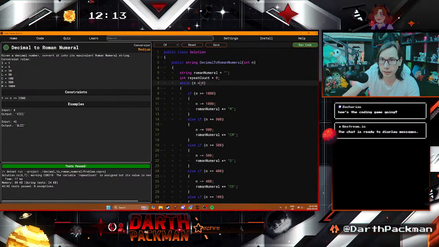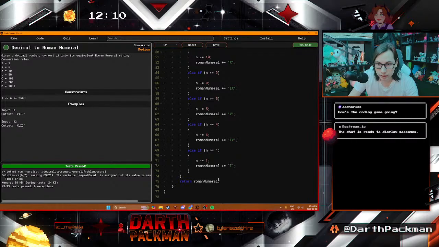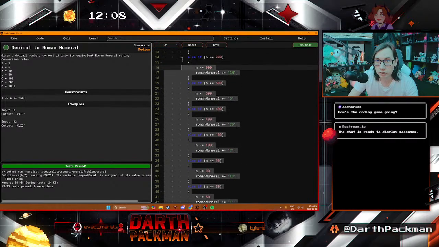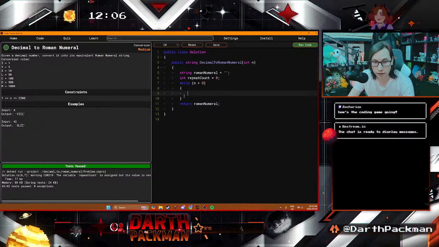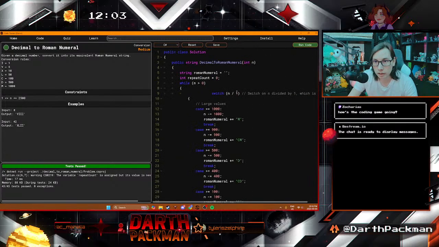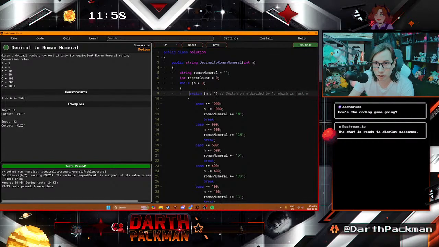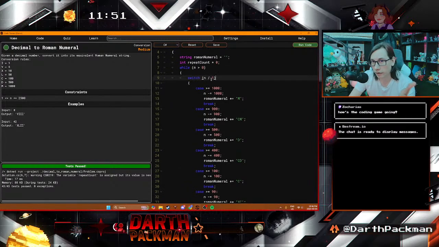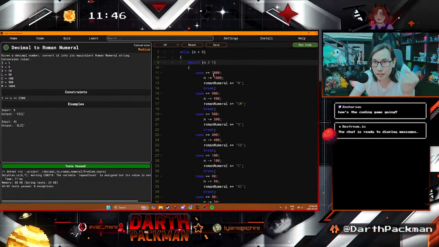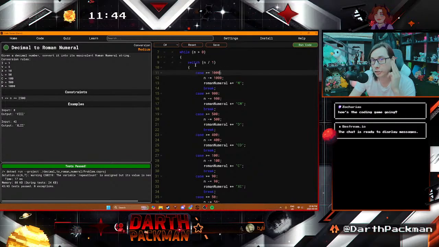So what we could do is modify this to n equals 0, right? Select all of this jibber jabber here. Oh, wait. Delete all that. Paste this. I wanted to show you a switch case because I think they're neat. So n divided by 1, so it's just n, right? It's a good way to check this number. And then if it's greater than 1,000, right? So what you're doing is giving it the if, and then giving each of the results. So if this, then this, right?